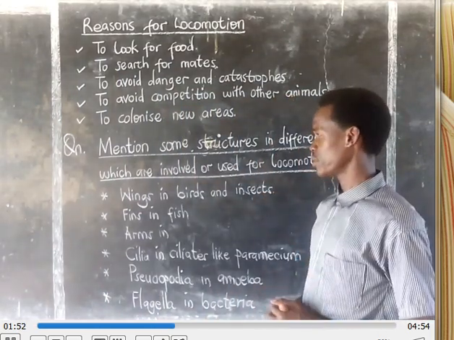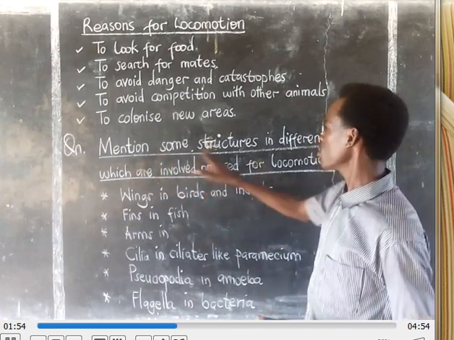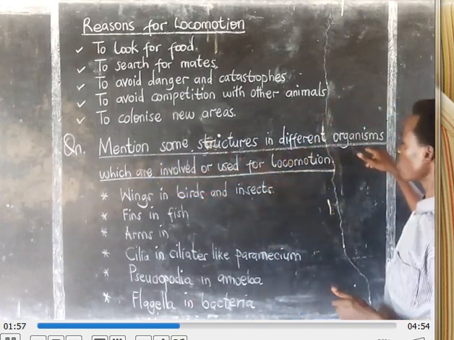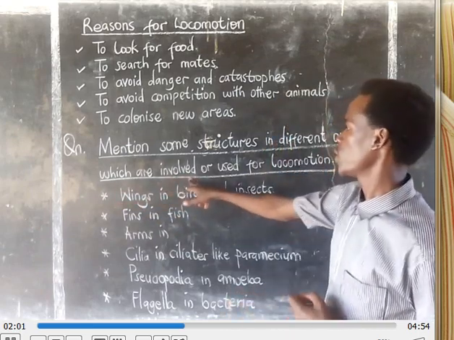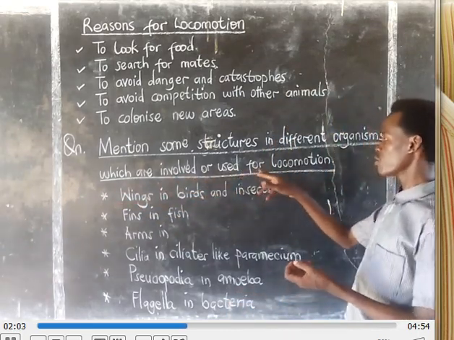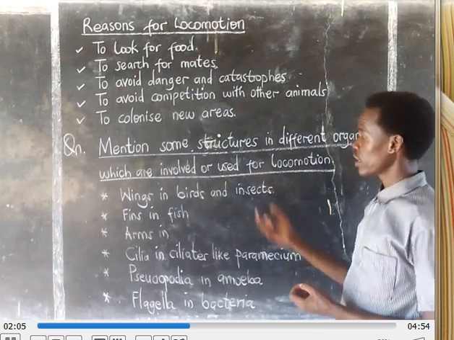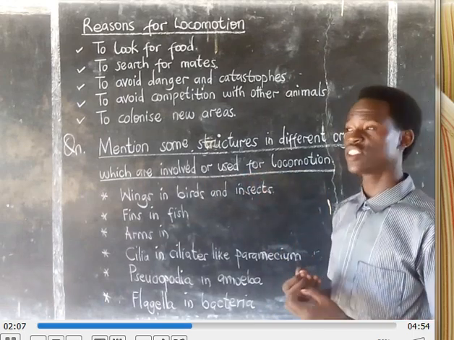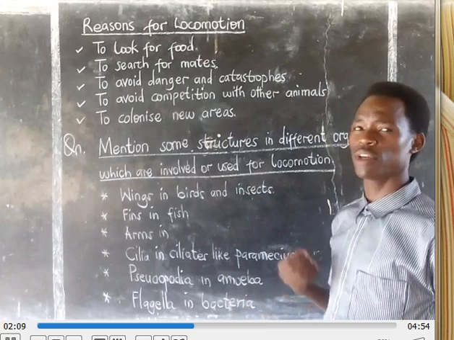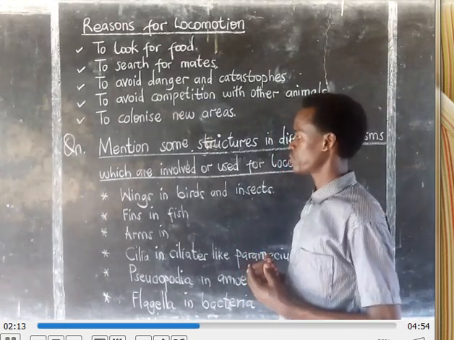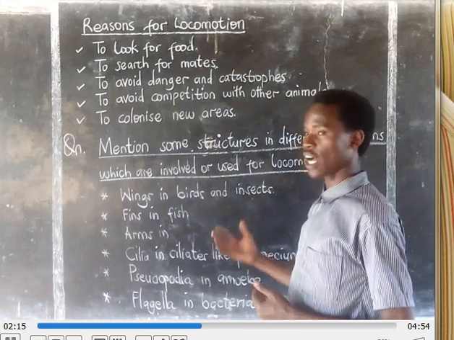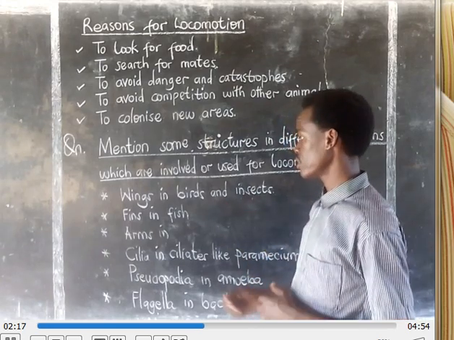We remain with the question. Mention some structures in different organisms which are involved or used for locomotion. This question opens our minds to different parts of the body which are used in locomotion. And these are some of the answers.